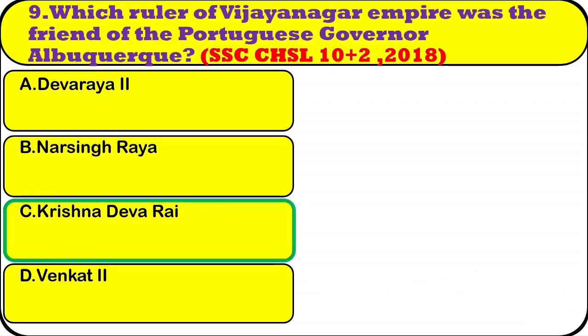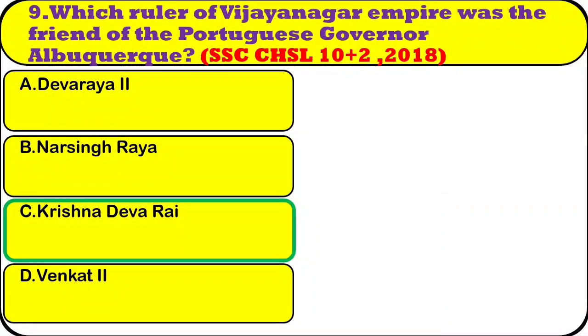Question number 9. Which ruler of Vijayanagar Empire was the friend of the Portuguese governor Albuquerque? Option A. Deva Raya II. Option B. Narasimha Raya. Option C. Krishna Deva Raya. Option D. Venkata II. The right answer is option C, Krishna Deva Raya.